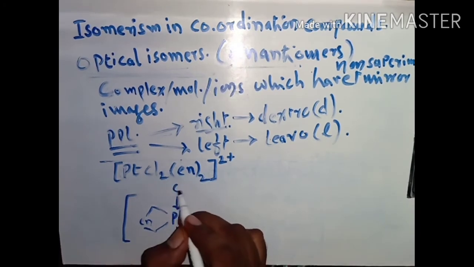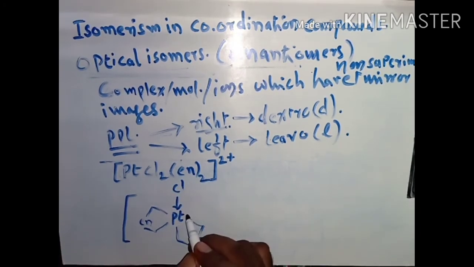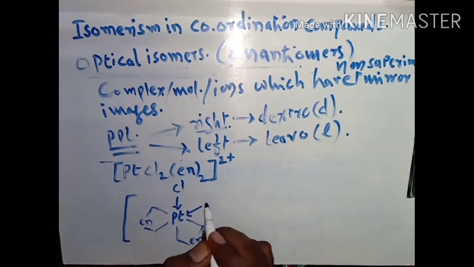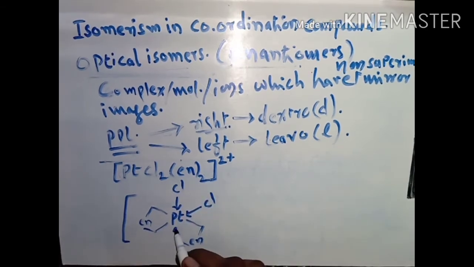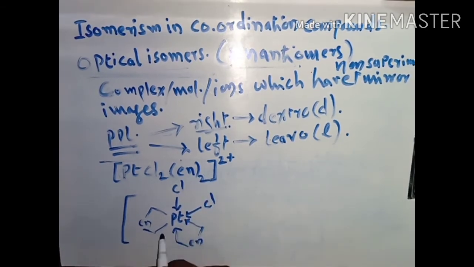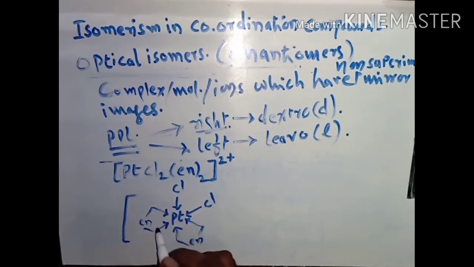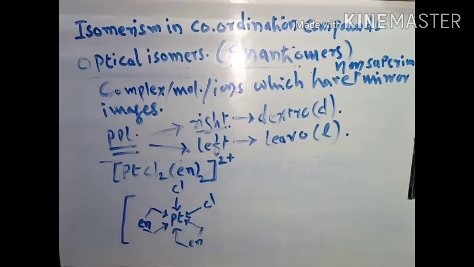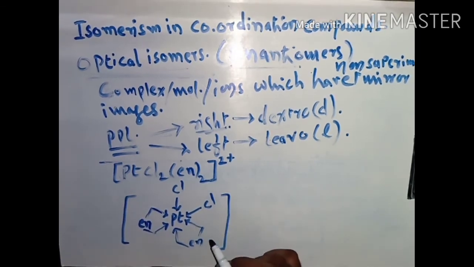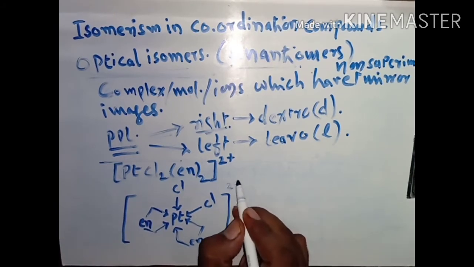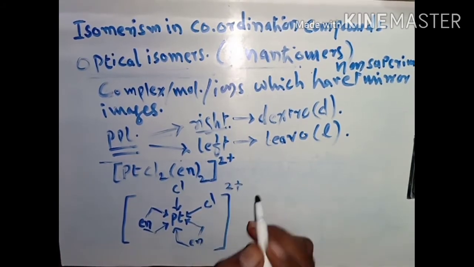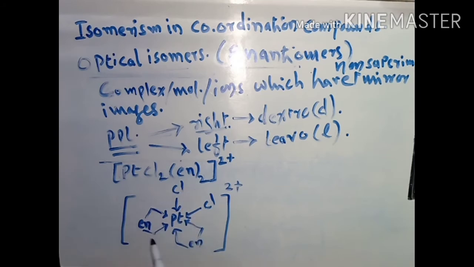This one is the first Cl, and this one is the second Cl. The arrow means this ligand is donating a lone pair of electrons to the central metal ion. Now we shall close the bracket. There are 2 Cl and 2 en, that's why we can write in this manner.